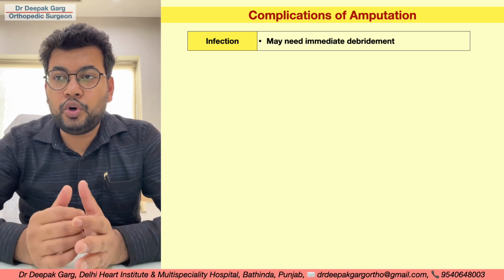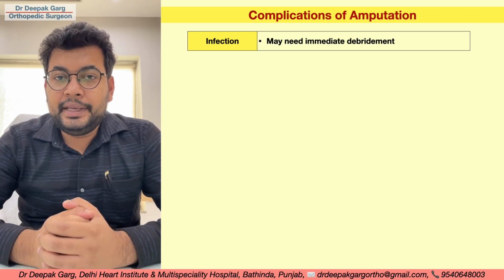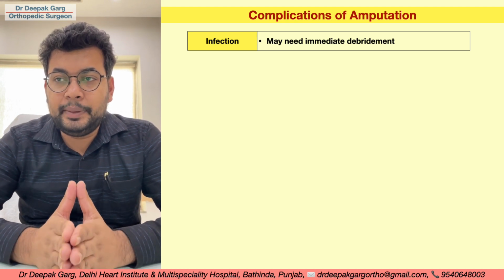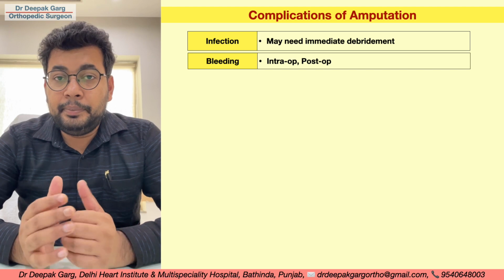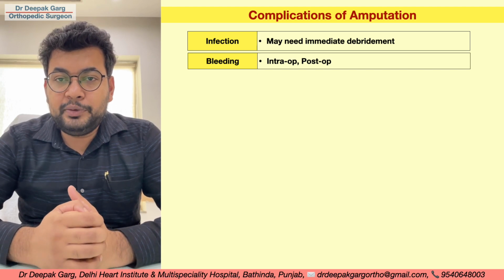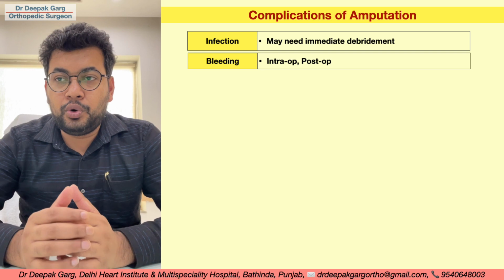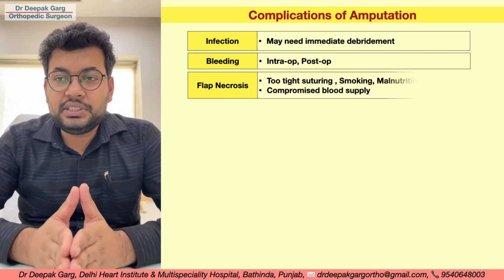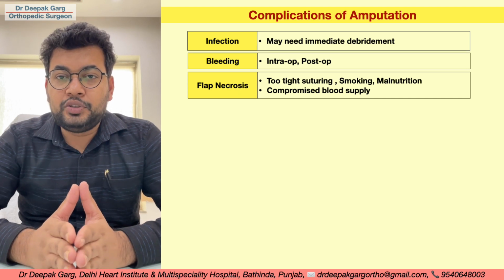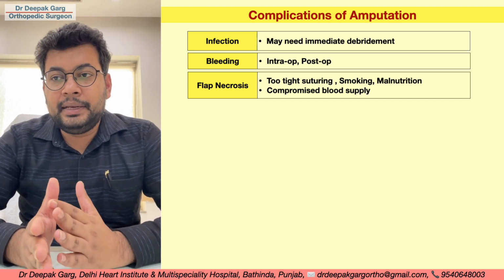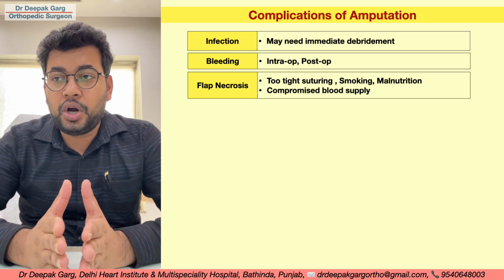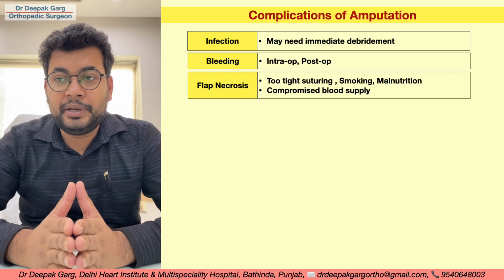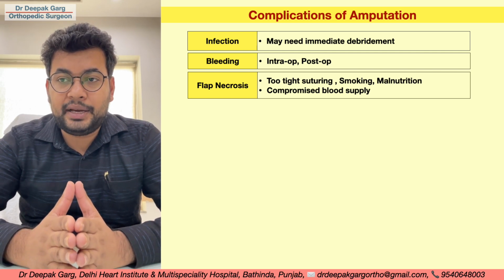So if we talk about the complications of amputation, there are multiple complications, like infection. Infection may need immediate debridement sometimes. Bleeding can be intraoperative or postoperative. Postoperative bleeding is usually controlled by applying compression bandages. And there can be a flap necrosis. Flap necrosis can be because of too tight suturing. It can be seen in patients who smoke, malnourished patients, or patients who already had ischemic disease, compromised blood supply, which again leads to the flap necrosis.